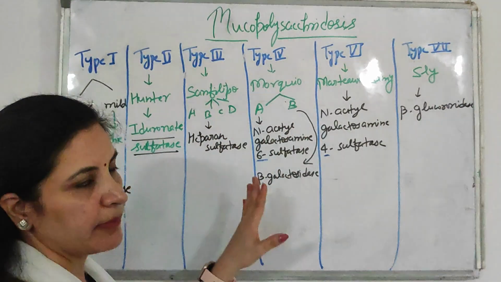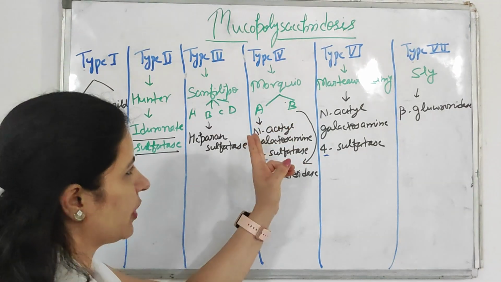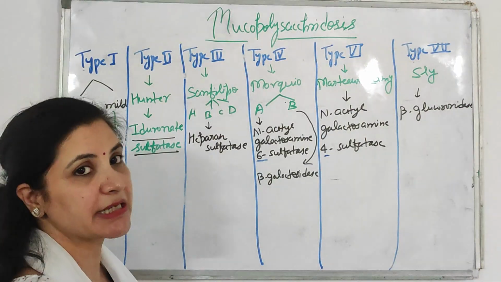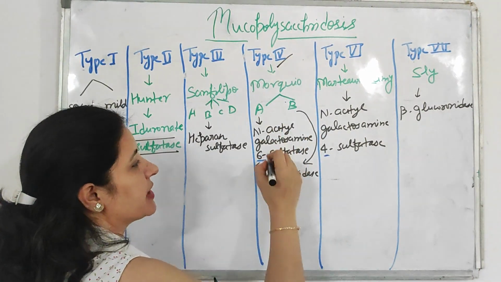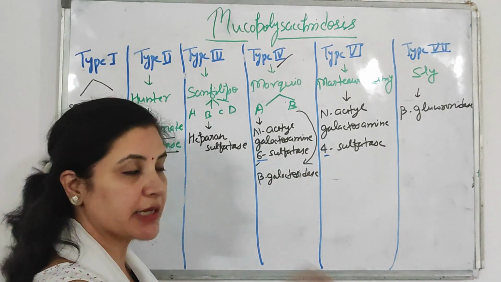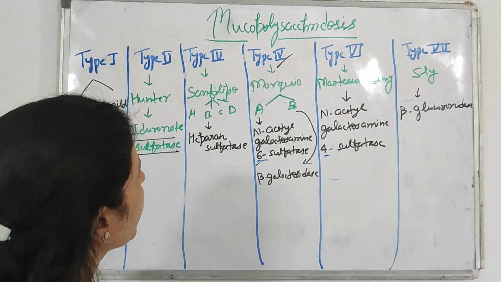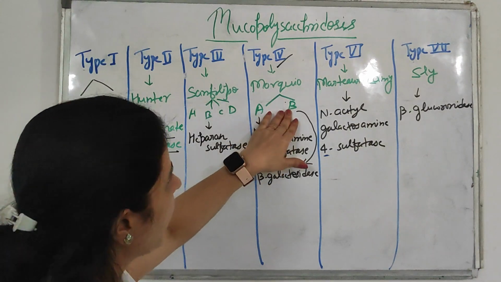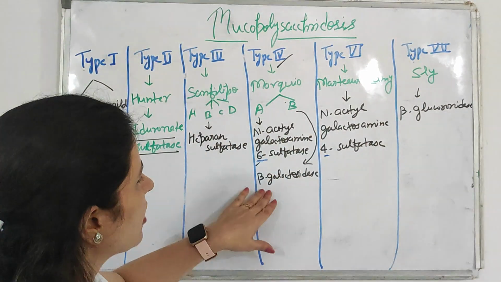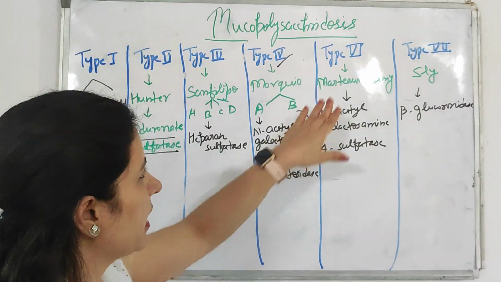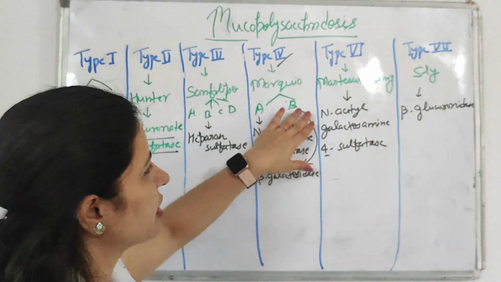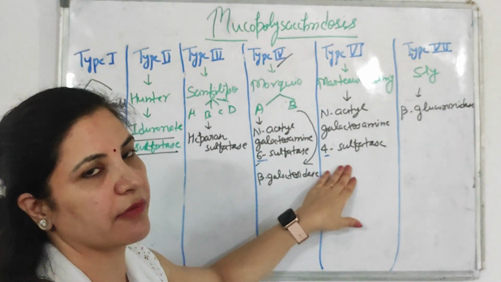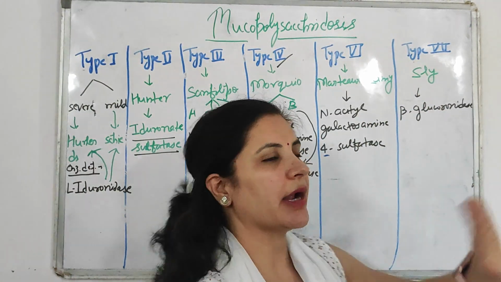Okay. Now comes your type 4. In type 4, Morquio, it is categorized into A and B. In Morquio type A, there is a deficiency of the enzyme N-acetyl galactosamine 6-sulfatase. Remember, 4 has the deficiency of 6. In 4, there is a deficiency of 6, and in 6, there is a deficiency of 4. In Morquio type B, B is like beta, so beta galactosidase is lacking. Type 6 is Maroteaux-Lamy, with deficiency of the enzyme N-acetyl galactosamine, and as it is 6, there is deficiency of 4-sulfatase. And in Sly, beta glucuronidase is not there.